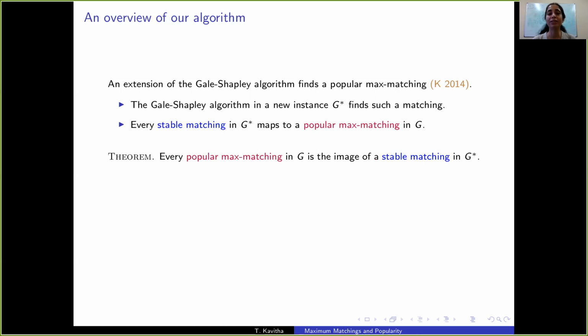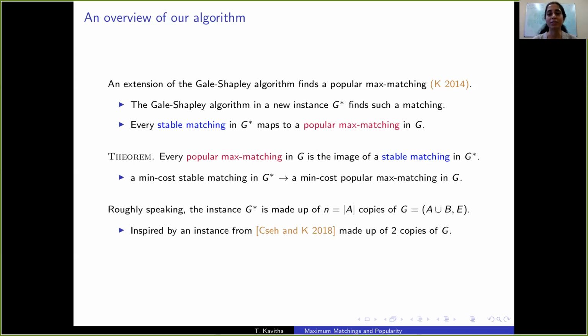So our main technical result is that this mapping is surjective. That is, every popular max matching in G is the image of a stable matching in G star. So finding a min-cost stable matching in G star solves our problem. That would map to a min-cost popular max matching in G.